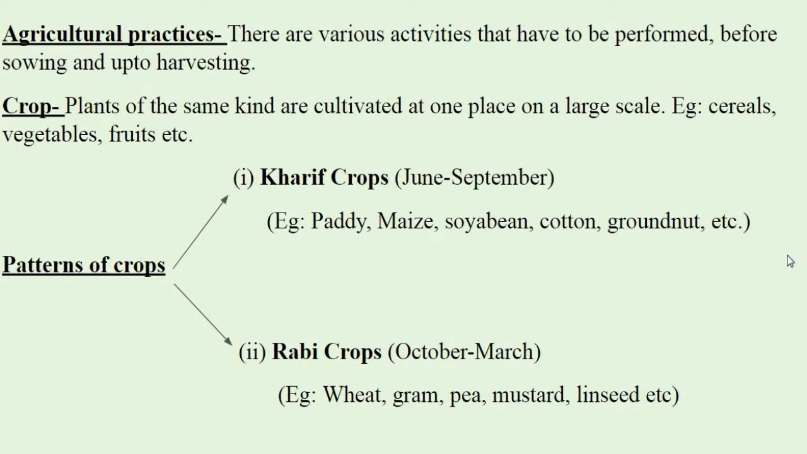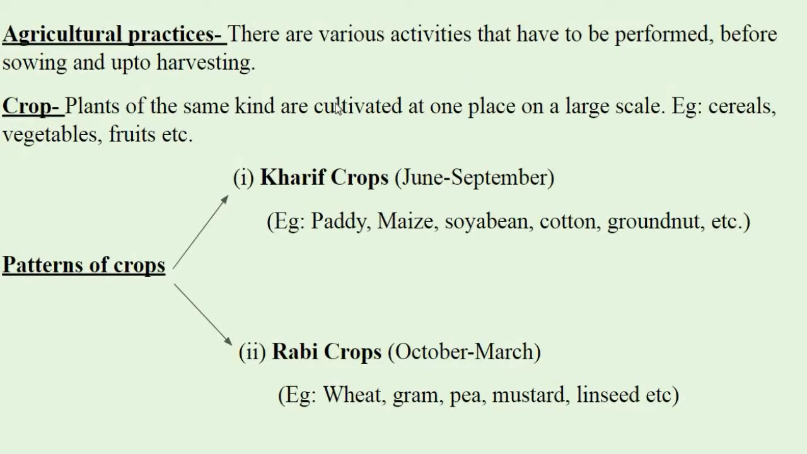What is meant by agriculture? In a simple way, we can say rearing of crops is called agriculture. A farmer has to follow many steps for doing agriculture. They are called agricultural practices. So, what are agricultural practices? There are various activities that have to be performed before sowing and up to harvesting.